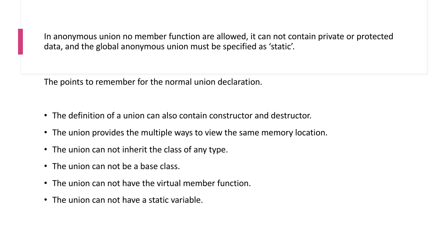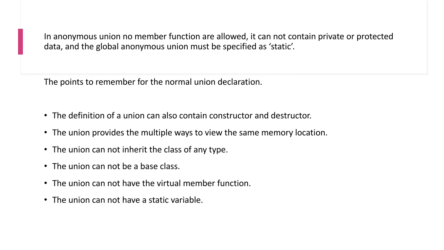I repeat, the definition of union can also contain a constructor and destructor, and the union provides multiple ways to view the same memory location. The union cannot inherit a class of any type, cannot be a base class, cannot have a virtual member function, and cannot have a static variable. I hope we are done with the union. You understood both the structure definition as well as the union definition with a detailed explanation. So let's see the key differences now.